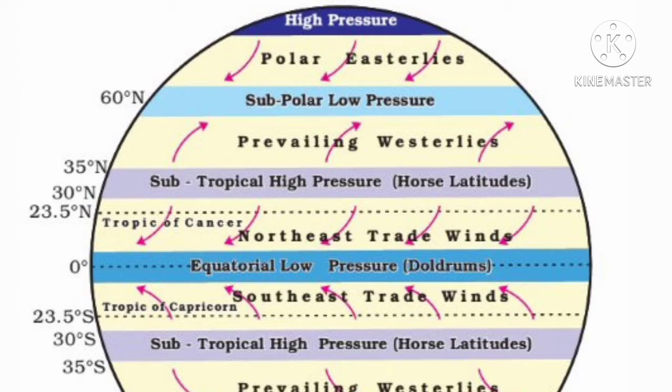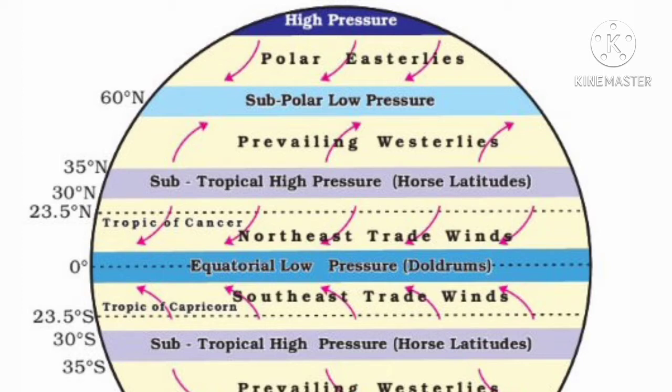Here you can see the northeast trade wind. The wind comes from the northeast side. Here you can see the subtropical high pressure belt. This area experiences very cold conditions. Wind moves from high pressure to low pressure areas. India lies in the region of northeasterly wind.